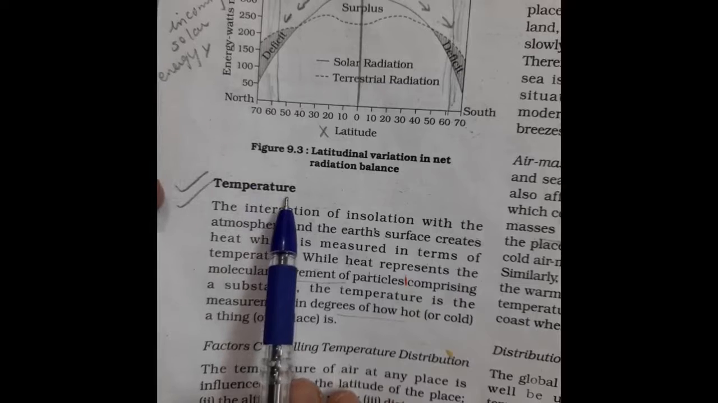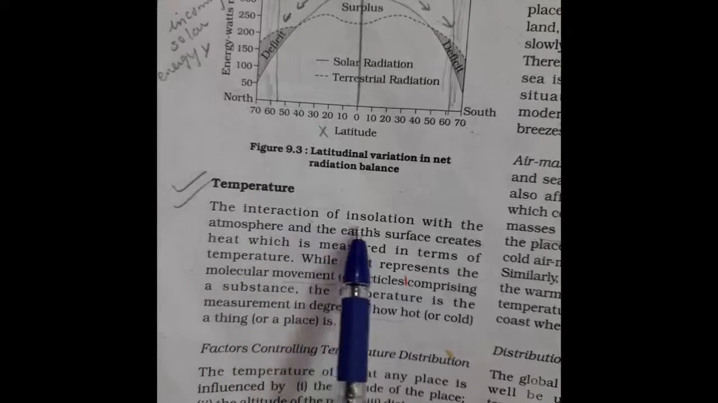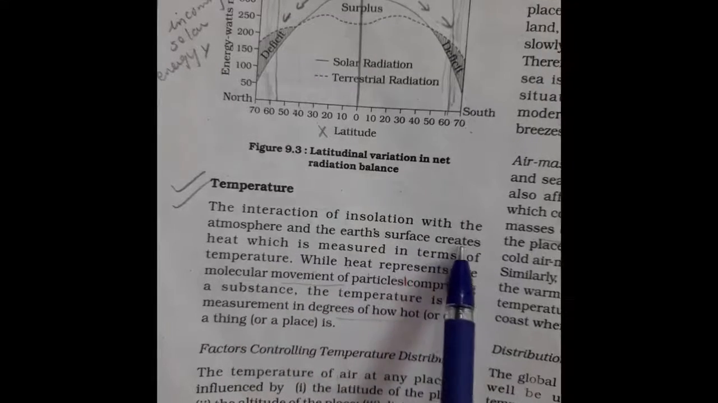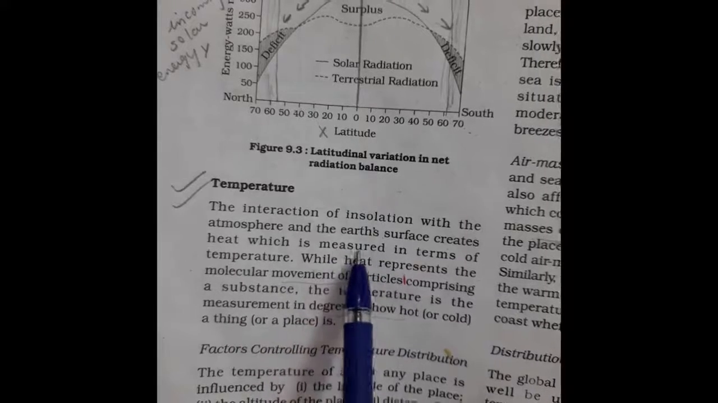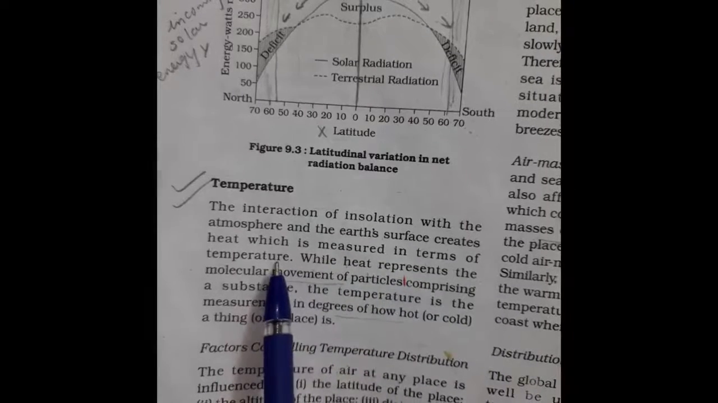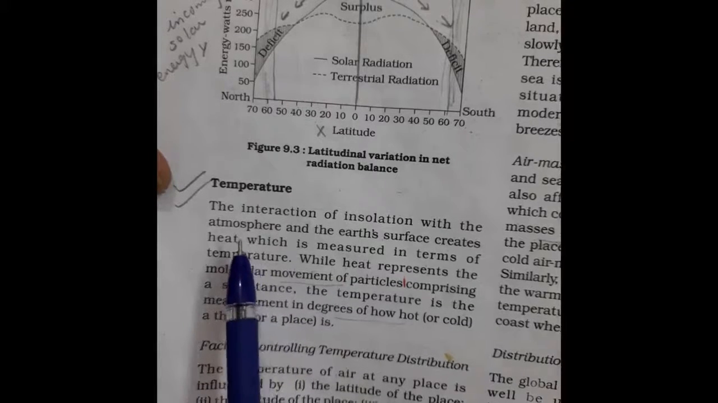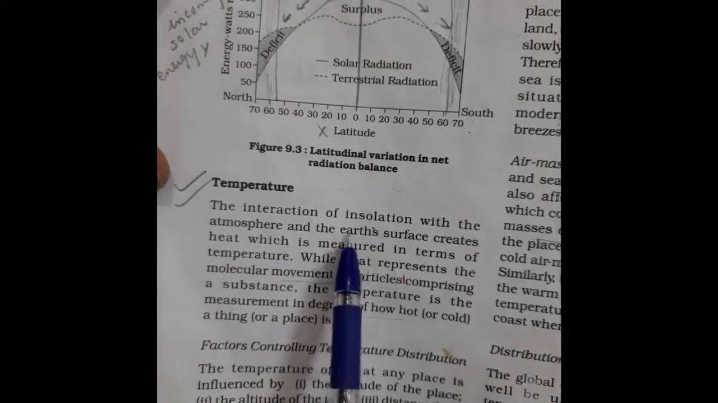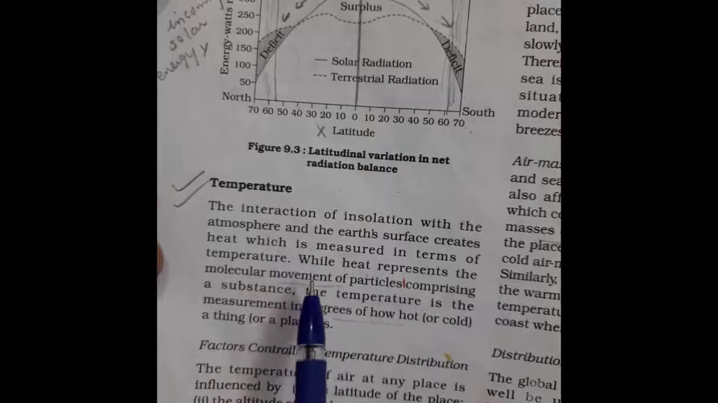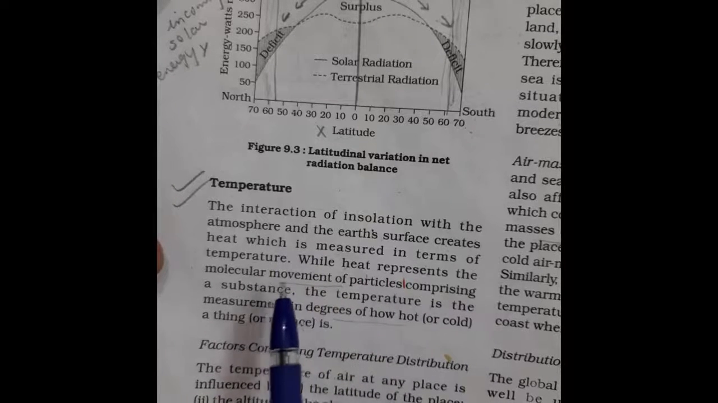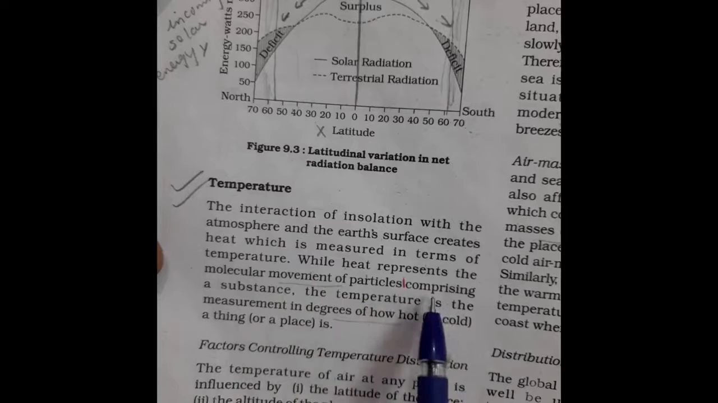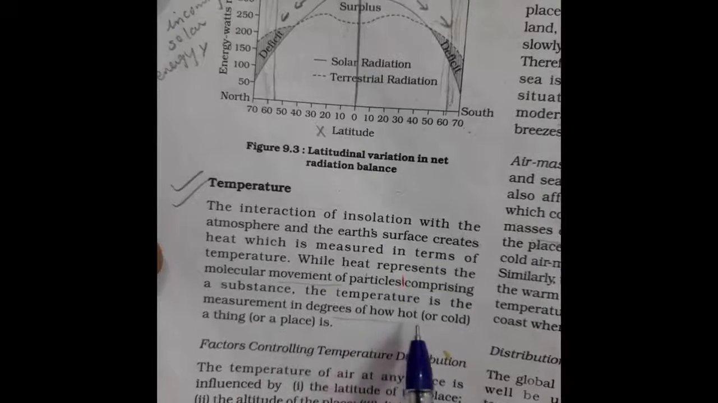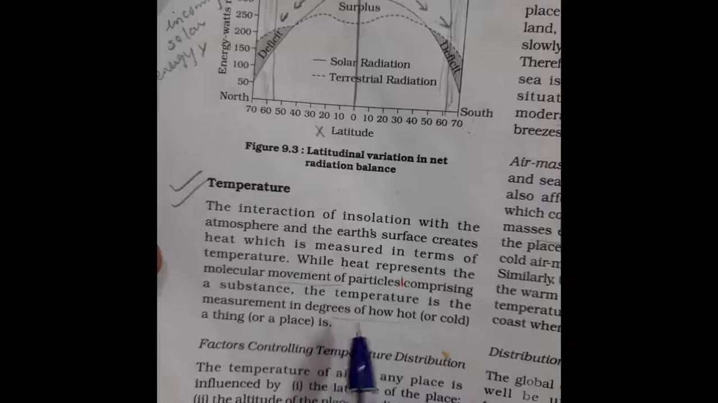Now what is temperature? Temperature is the interaction of insolation with the atmosphere and the Earth's surface that creates heat, which is measured in terms of temperature. So the heat created by the insolation present in the atmosphere and on the Earth's surface is called temperature. While heat represents the molecular movement of particles comprising a substance, the temperature is the measurement in degrees of how hot or cold a thing or a place is.